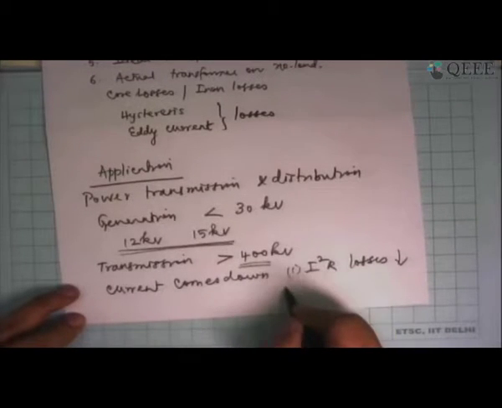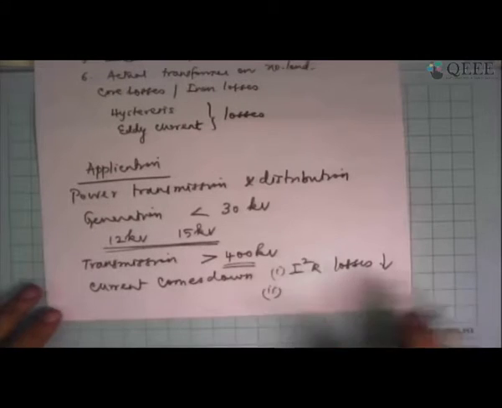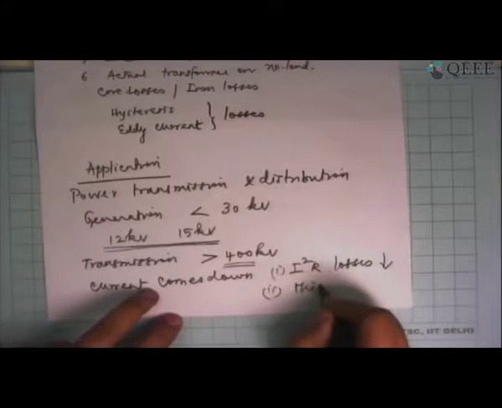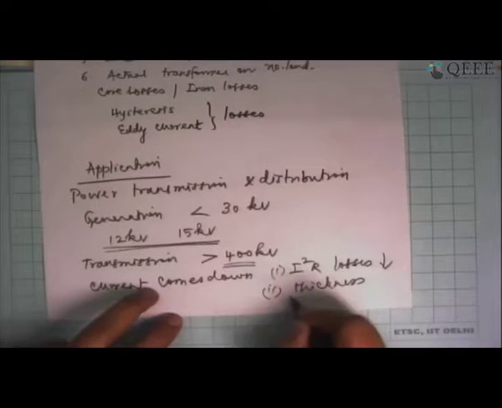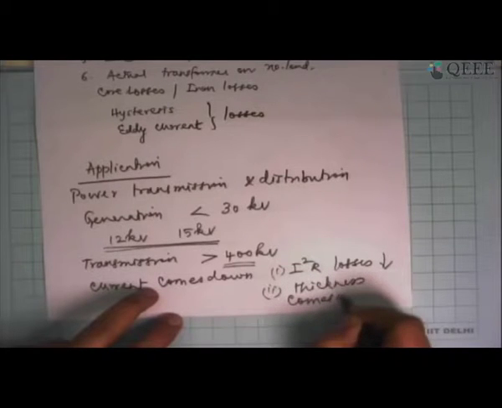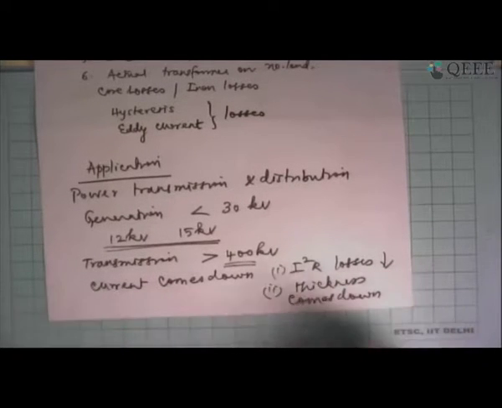The second advantage is the wires, whatever thickness we are choosing, depends upon the current level. If the current is smaller, then the thickness comes down. If the thickness comes down, then we are going to have less amount of copper being utilized. So that is very helpful in terms of the cost effectiveness of the entire transmission system.